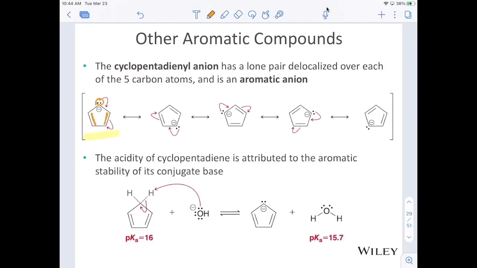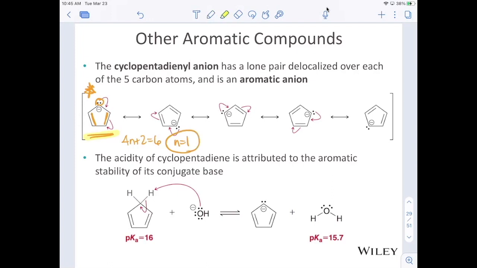That lone pair on the carbanion, remember what a carbanion looks like, right? We have that lone pair up in that sp3 hybridized orbital, and it can be delocalized. And so this compound right here, because it has 6 pi electrons, 4n plus 2 equals 6, n equals 1, this compound is aromatic. If we draw all 5 of the resonance structures of the cyclopentadienyl anion, we see that the negative charge moves and hits every single one of the 5 carbons. So not only is the charge completely delocalized, but we also have n equals 1, so we have this aromatic distinction.